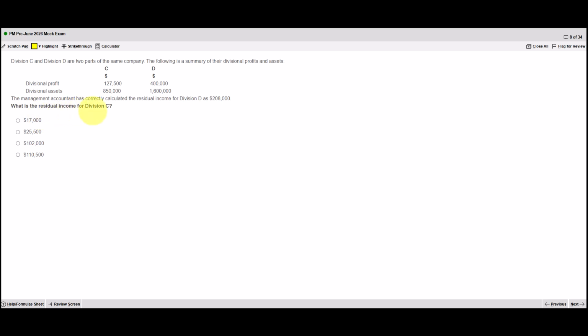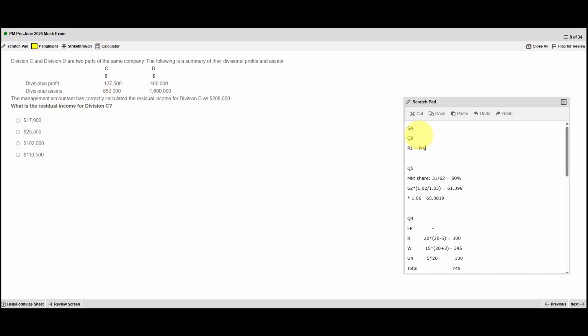Question 8. What's the residual income for Division C? So the residual income is the profit. I wouldn't be writing this out in the exam. This is just for the benefit of the video. We take away the imputed interest, which is the assets multiplied by the cost of capital. So Division C, 2 parts of the same company. Got a summary of their residual profits and assets.